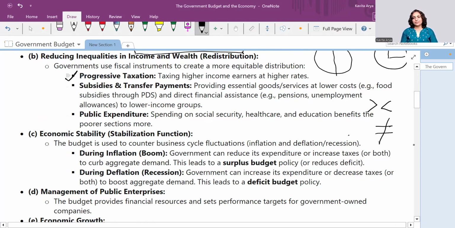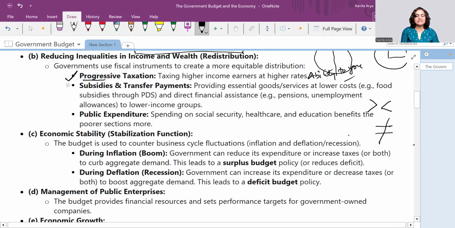The direct taxes are progressive in nature, and when we say progressive taxation, the big point to understand here is that it is based on the ability to pay. If you have more ability to pay, you would be given more taxes, meaning more taxes would be levied on your income. And if you have less ability to pay, so if you're earning less, it would be lesser levied onto you.